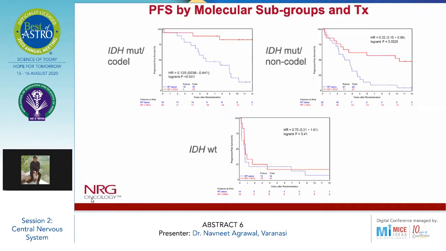Coming to the progression-free survival by molecular subgroups and treatment in the various arms, as we can see again, in the IDH mutated and 1p19q co-deleted arm there is a statistically significant difference, and the same can be seen in the IDH mutated and 1p19q non-co-deleted arm. But when we see the progression-free survival in the IDH wild type, there is no statistically significant difference on adding RT plus PCV.